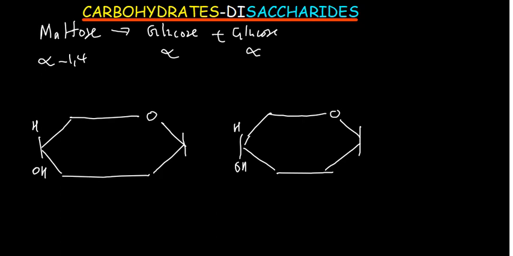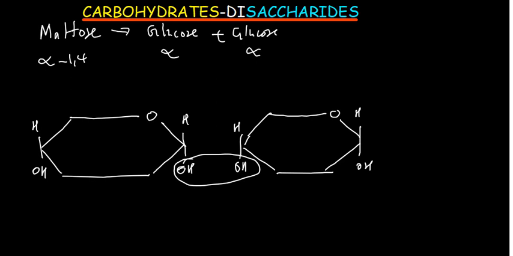Anyone? Where should the OH be? Okay, at carbon number 1, the OH should be below. Whenever the OH is below, that's alpha. And so these also are going to come together like this.